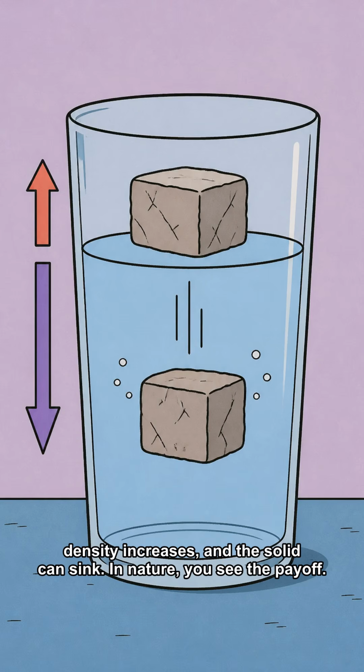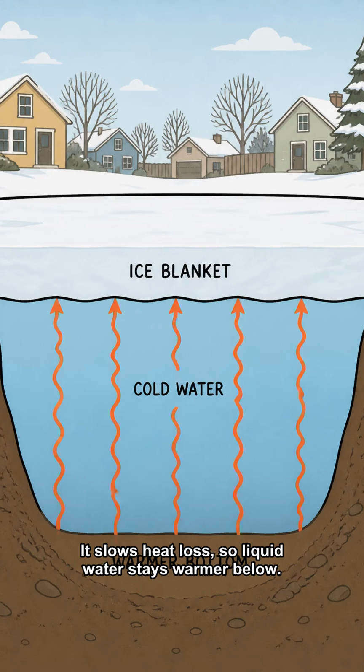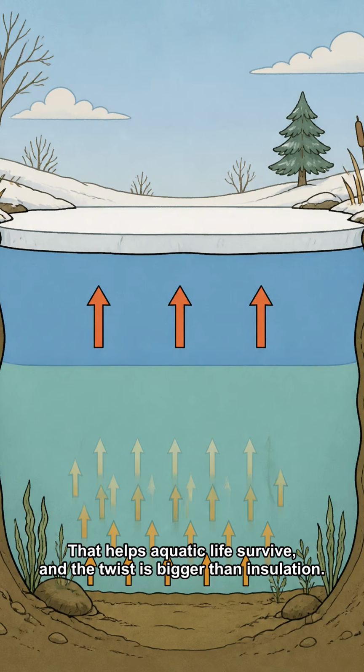In nature, you see the payoff. A pond freezes from the surface, and floating ice acts like an insulating blanket. It slows heat loss, so liquid water stays warmer below. That helps aquatic life survive, and the twist is bigger than insulation.